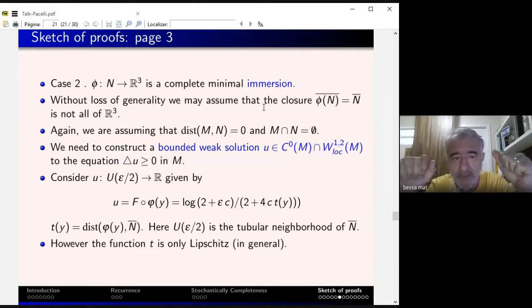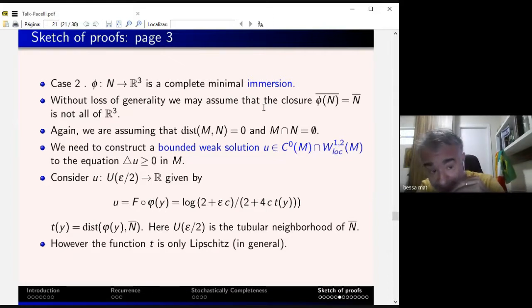Now, let's assume, again, that the distance between M and N is 0, and they do not intersect. The idea is to construct a weak bounded solution, a subharmonic function in C2 W^{1,2}_loc, and again use the same function. Consider in U this function, where t is the distance to the closure.